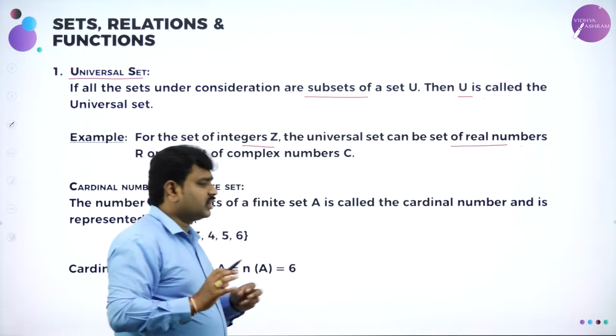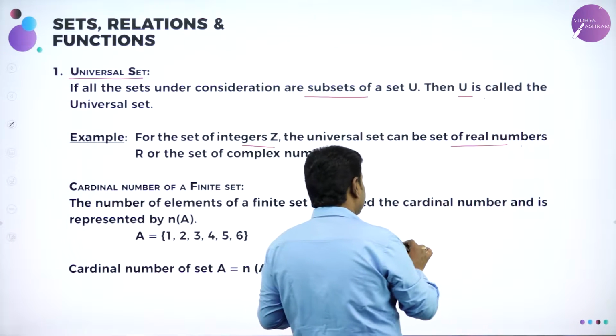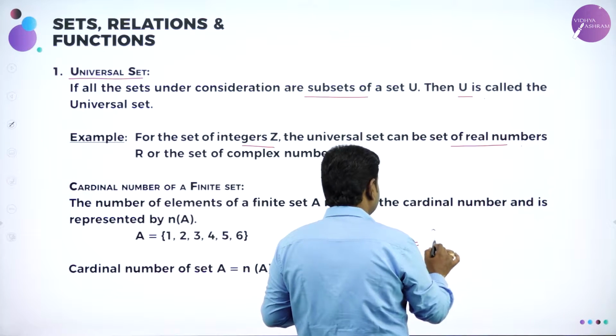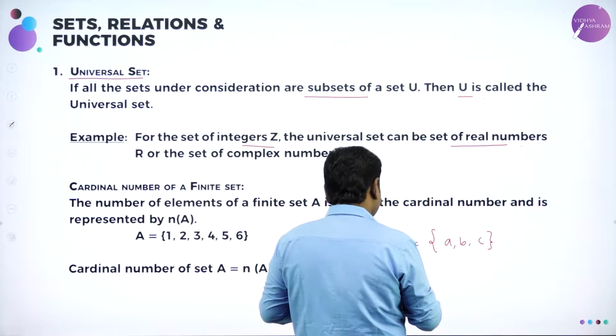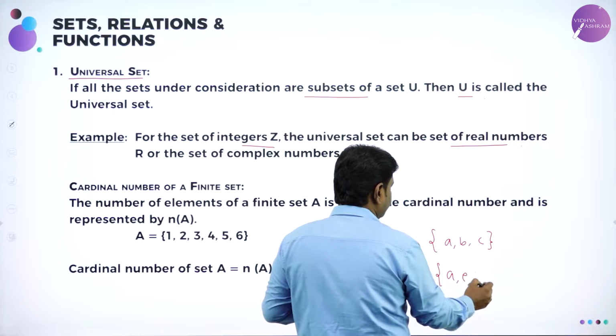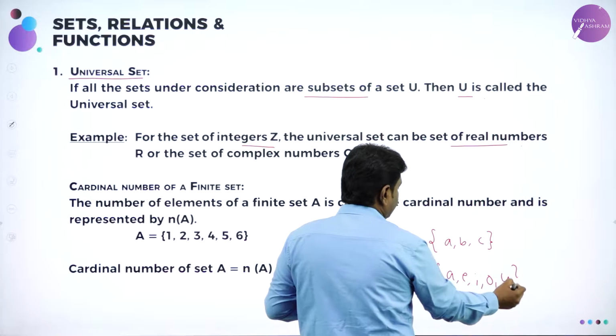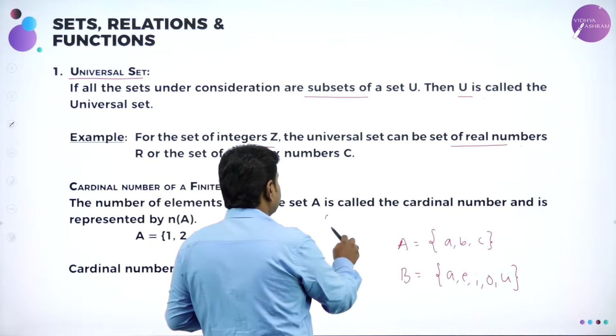Or simply speaking, I will take a simple example in the context. Suppose I take set A is equal to {a, b, c}. I will take set B is equal to vowels {a, e, i, o, u}. Please understand, I've taken two sets now. I'll write universal set.